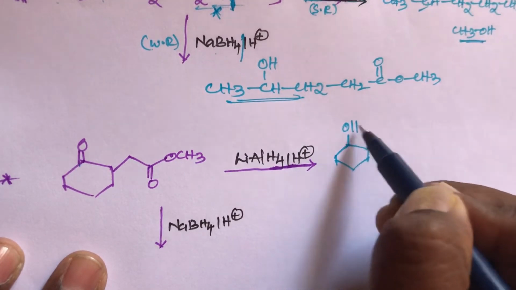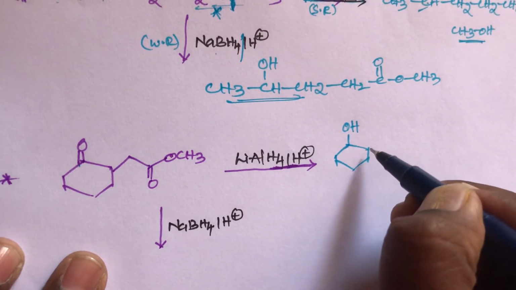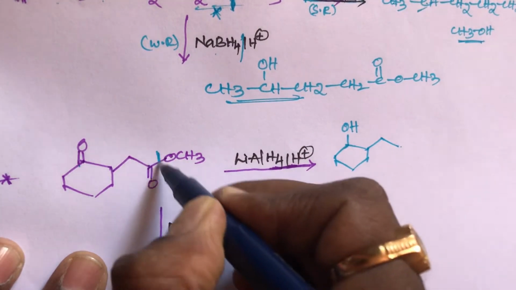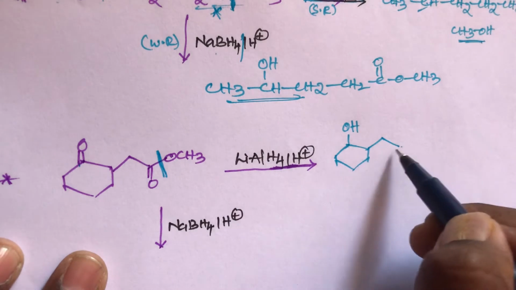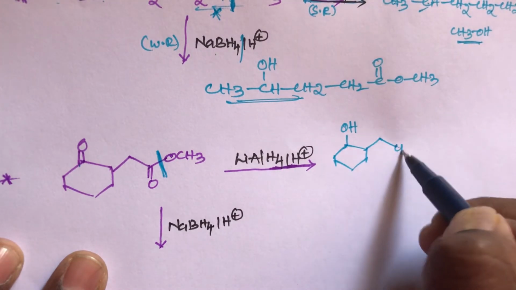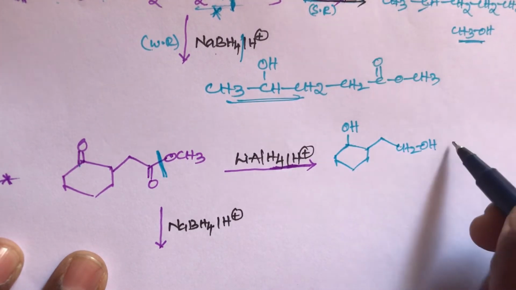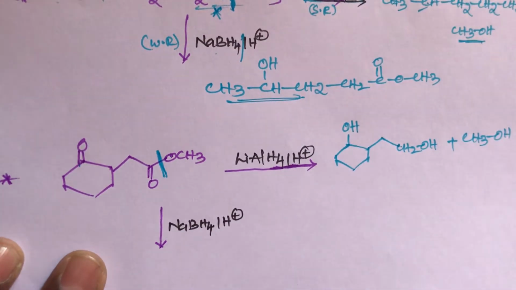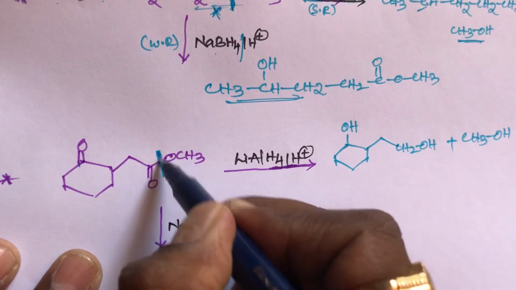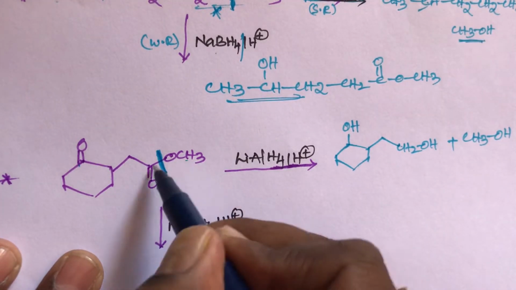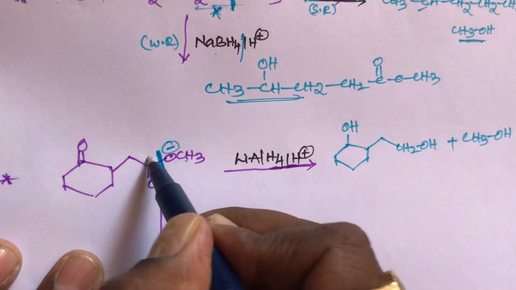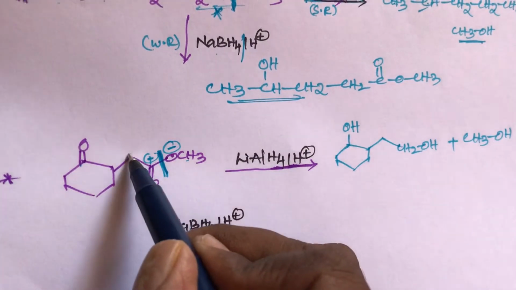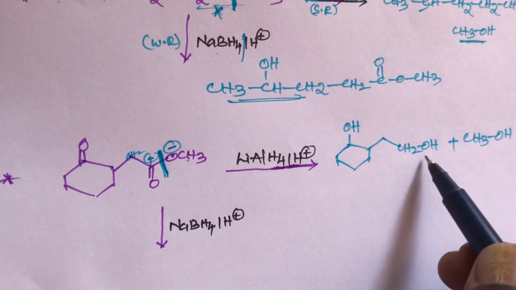This is OH. This bond cleavage here, so this is bond cleavage. CH2OH plus then CH3OH. This is a simple structure. So bond cleavage in between here. This compound CH3, this is O minus, this carbon getting positive charge. So what is the product? That is CH3, this is CH2, then CH2OH plus CH3OH.